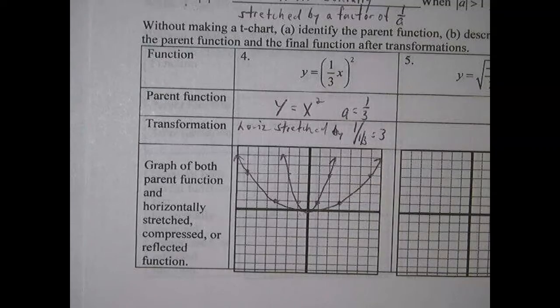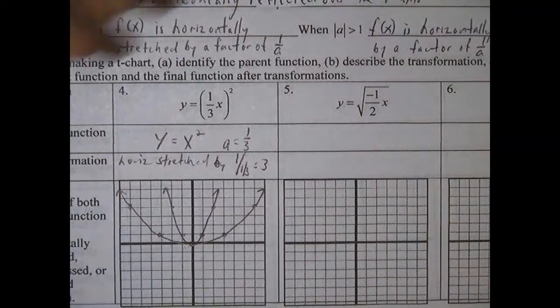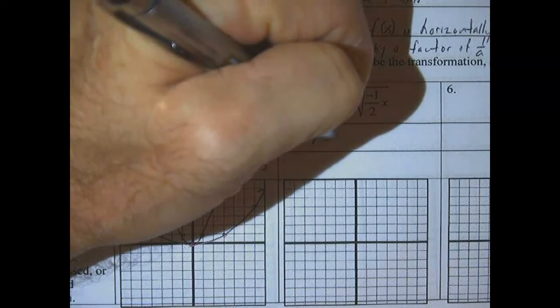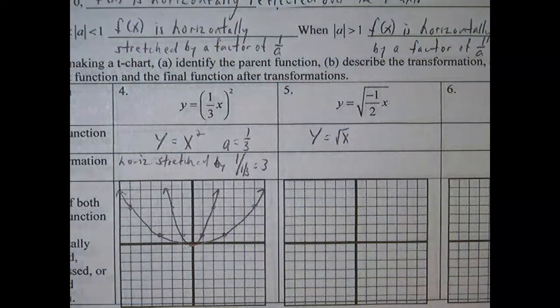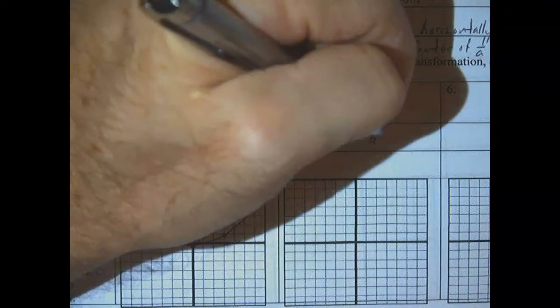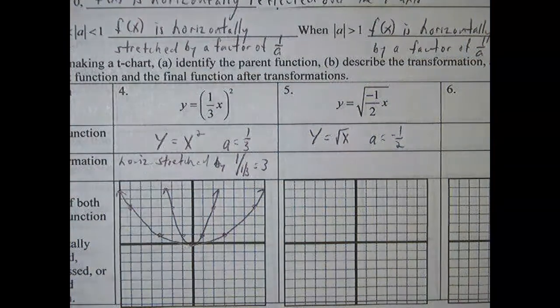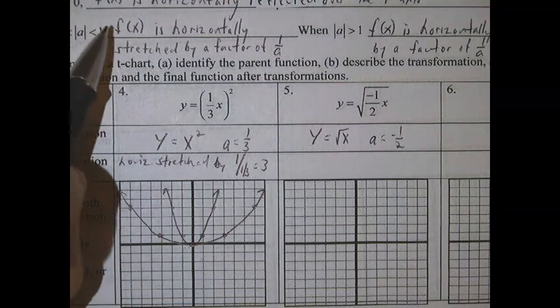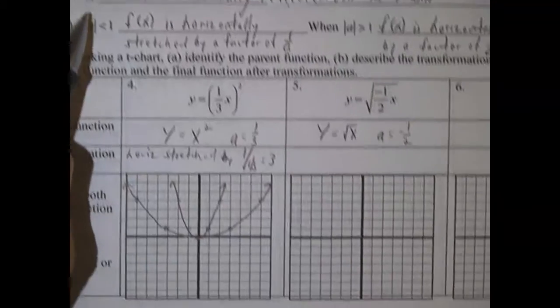Okay. Let's try the next one. So we know here that we have the function y equals the square root of x. That's our parent function. And we know that a, in this case, is -1/2. So because it's -1/2, there's going to be a couple of things going on. First of all, that negative is going to be the first thing. That's less than 0, so it's going to be horizontally reflected.